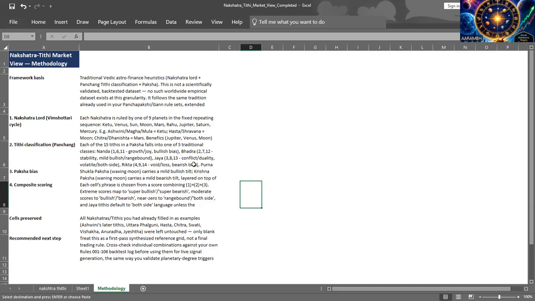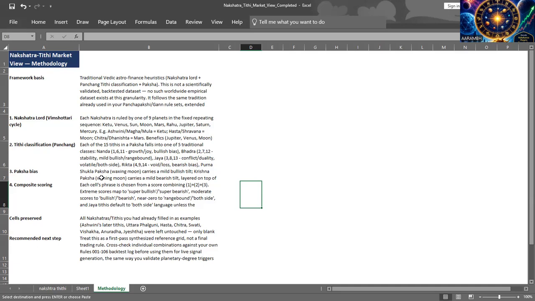Jaya, 3, 8, 13, means conflict, duality, volatile, both sides. Rikta, 4, 9, 14, means void, loss, bearish bias. If possible, remember these or make a note of them every day.